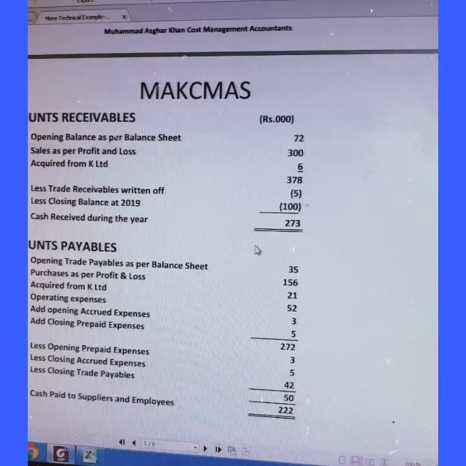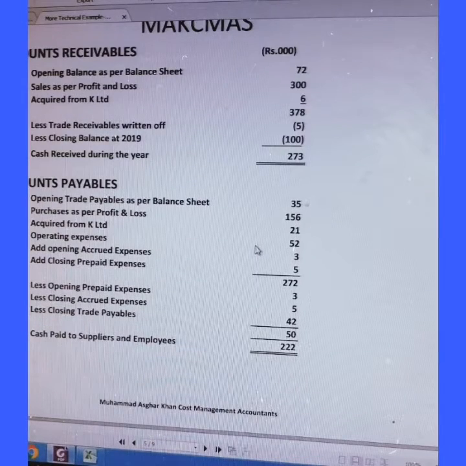Now come to the accounts receivable working. Opening balance was 72, sales as per profit and loss account 3, acquired from K Limited 6, total comes to 378, trade receivable written off 5, closing balance this much, cash received during the year is this much.